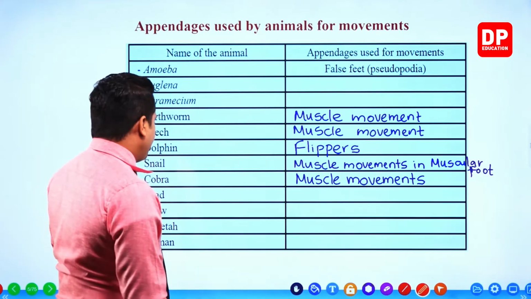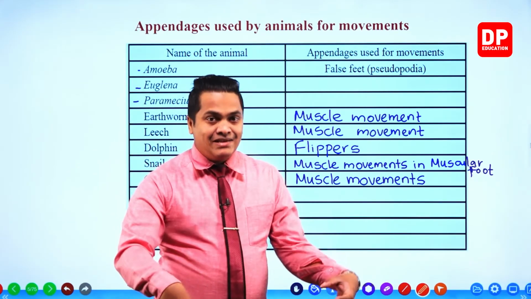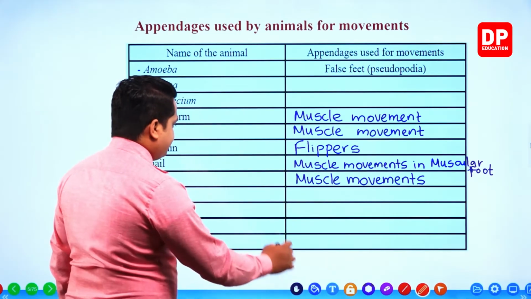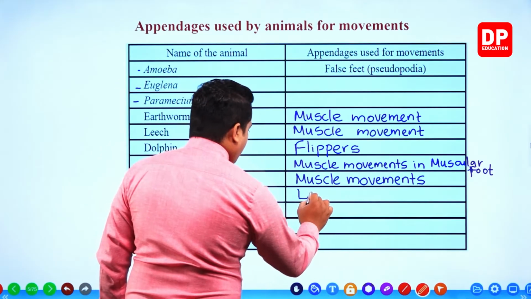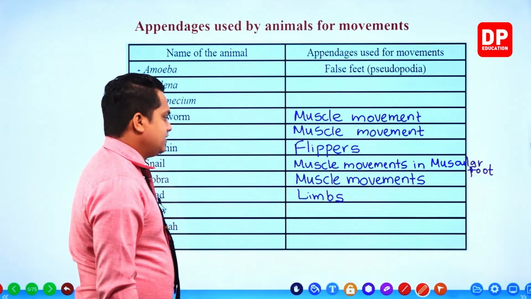Next one, the toad. A toad has special limbs for the locomotion, right? Limbs, front and back, are there.